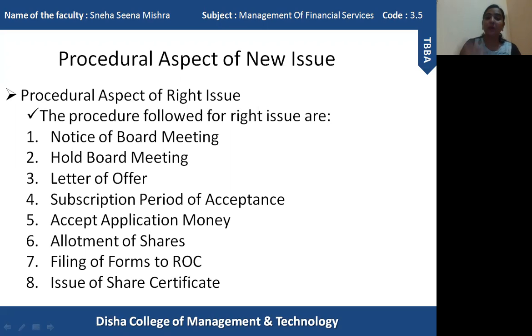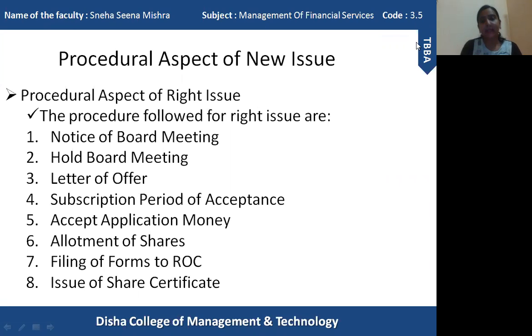There will be a subscription period of acceptance, which means that the shareholders must send their acceptance of the offer within 15 days or at most within 30 days.